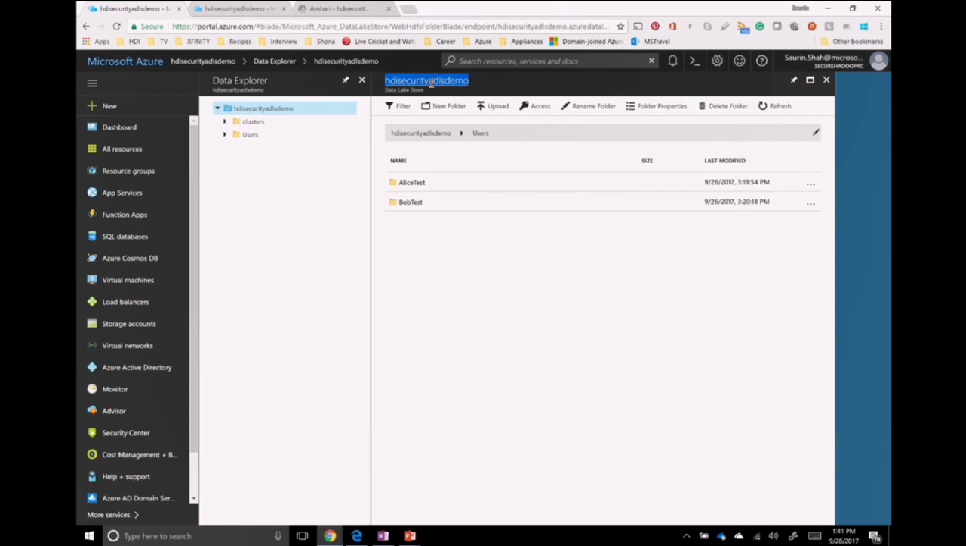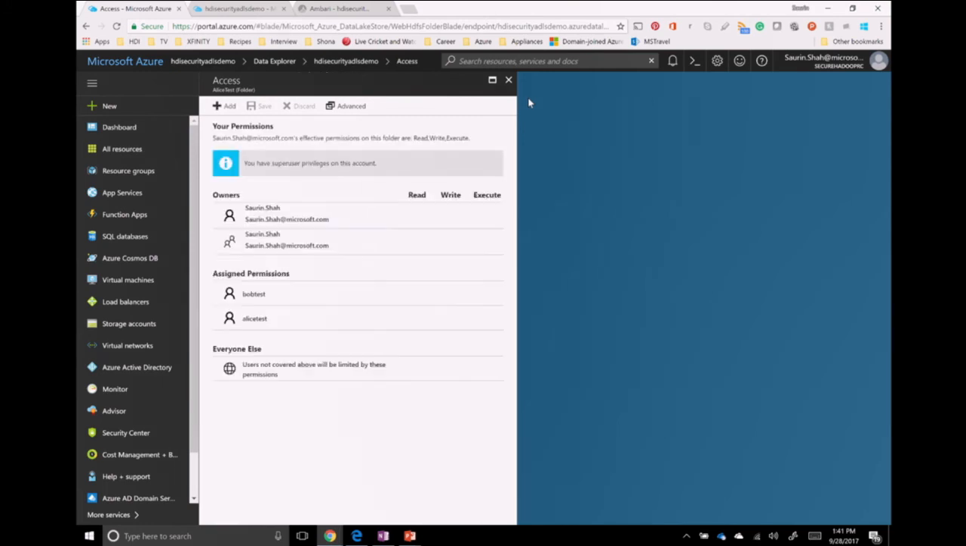This is a data lake store, HDI Security ADLS demo, and there is a users folder. In the users folder, there is an Alice Test folder and a Bob Test folder. The Alice Test folder contains a file called customer.csv, and if I show you the access on that file, Bob Test does not have any access. It just has execute access on that file, whereas Alice Test has full access to that file.